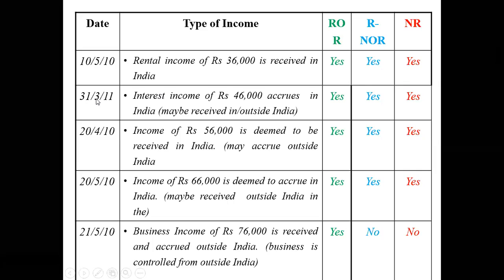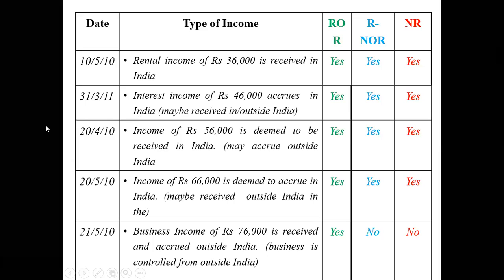Okay, next. On 31st/3/2011, interest income of 46,000 accrues in India, may be received in or outside India. So here, where it is received is immaterial. You have earned this 46,000 rupees in the form of an interest, and you have earned it in India. So whatever might be your residential status, you still have to pay tax in India. That is what it says.